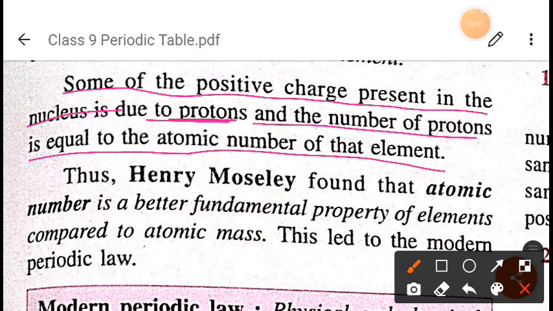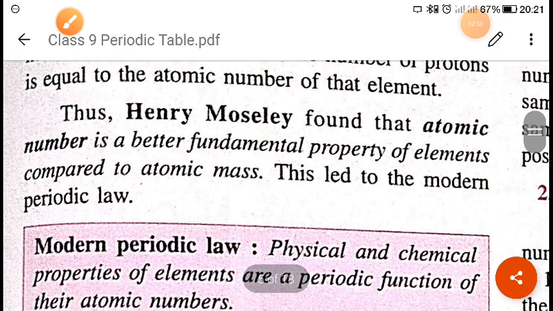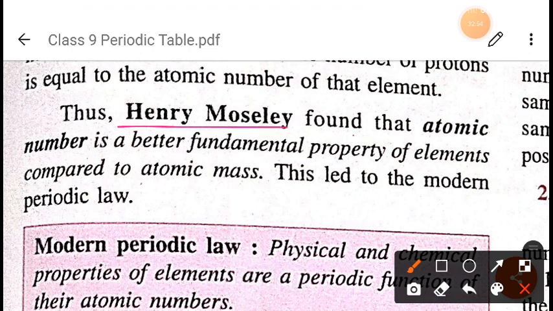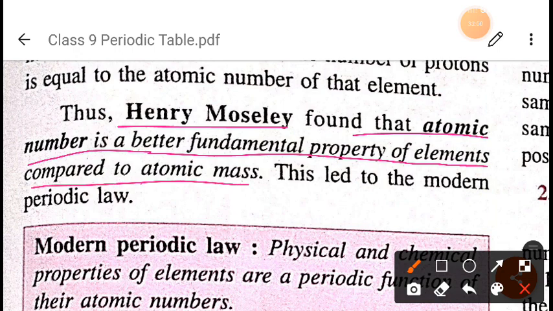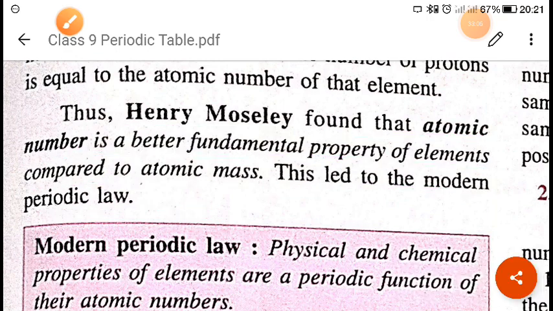So I hope you have understood how this atomic number concept came into being, right? Henry Moseley found that atomic number is a better fundamental property of the element compared to atomic mass, and this led to the modern periodic table, okay. The modern periodic table is fully based on atomic number. It does not say anything about the atomic mass. It is purely based on the concept of atomic number.